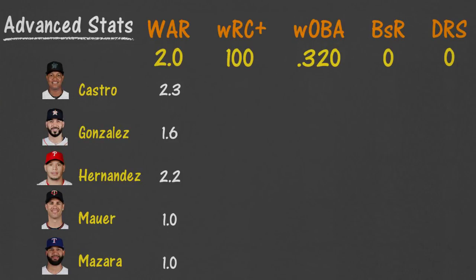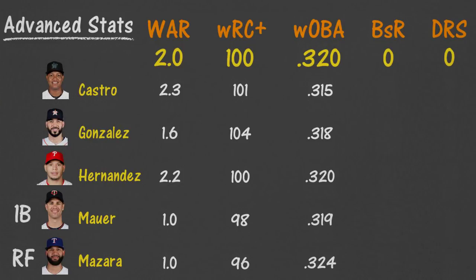So starting with WAR, and we have 3 players close to 2, while Mauer and Mazara are further off. This is due to Mauer and Mazara not providing the high level of offense expected of a first baseman or corner outfielder. This is reflected again in weighted runs created plus, and Hernandez is exactly league average in that stat. Even more remarkable is that he's exactly league average in weighted on base average as well, though all 5 of our players are pretty close to average.